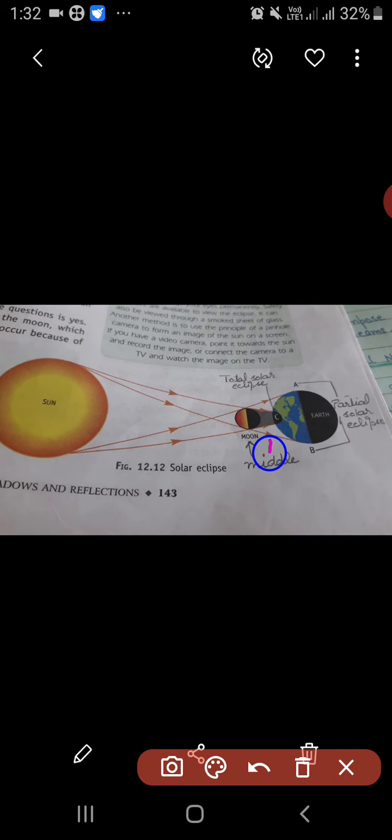So children, in region C, so this is C region, you can see the sun will be blocked totally at these places and a total solar eclipse can be seen. In the rest of the region like A and B, in these regions the sun will be partially blocked by the moon and a partial solar eclipse can be seen.